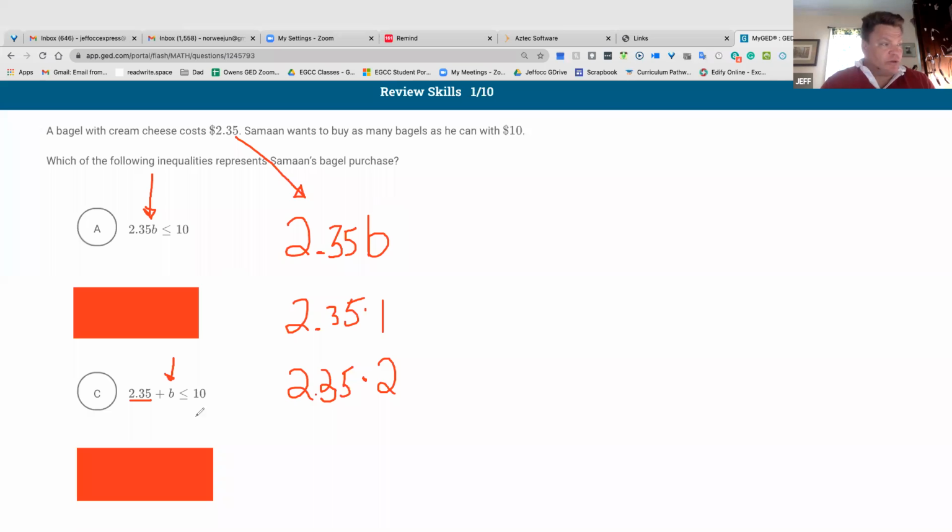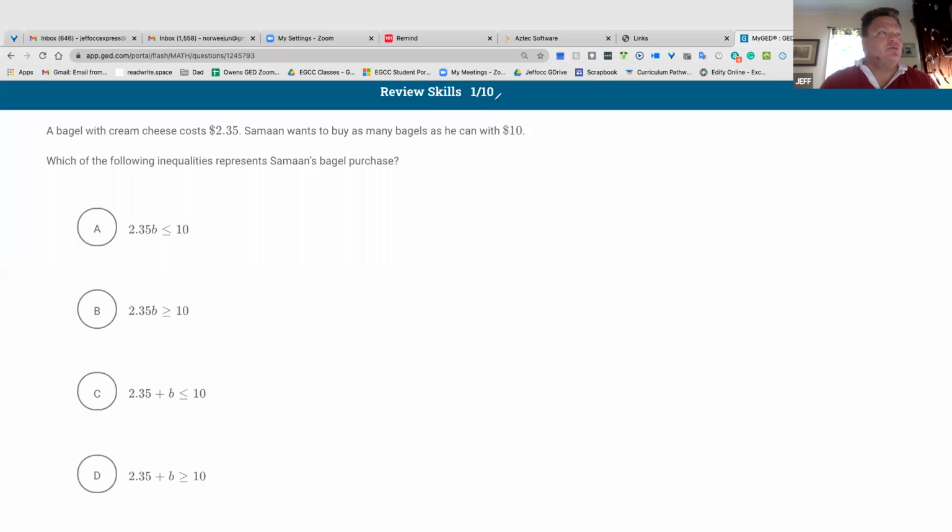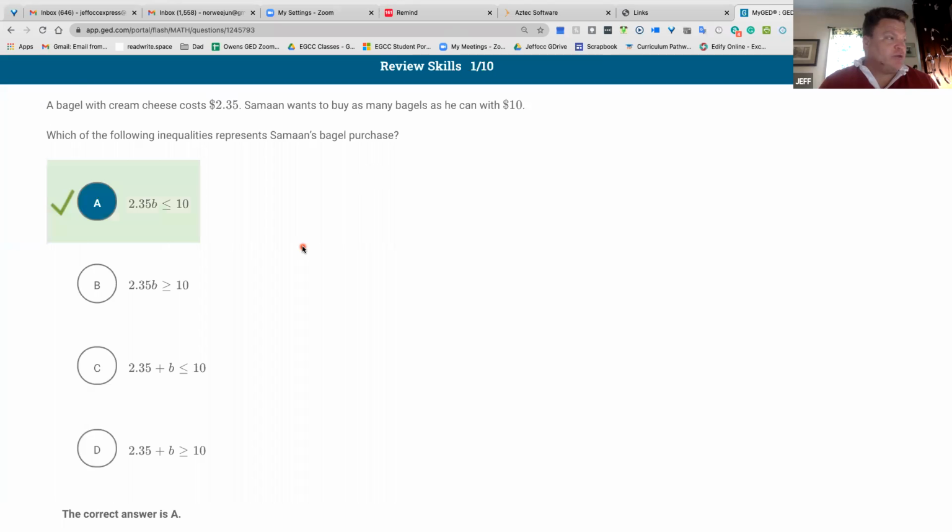So between the two, at least if we get to between the two, we can flip a coin and 50-50, but we can figure that out. Every time I buy a bagel, times is times. Each is a times word. Each time I buy a bagel, it costs me this, because this side is money and this side is money. So that's got to equal out. So A is going to be our answer. How much real math did we do? Really nothing. So I'm going to hit this, and we can see the walkthrough down here.